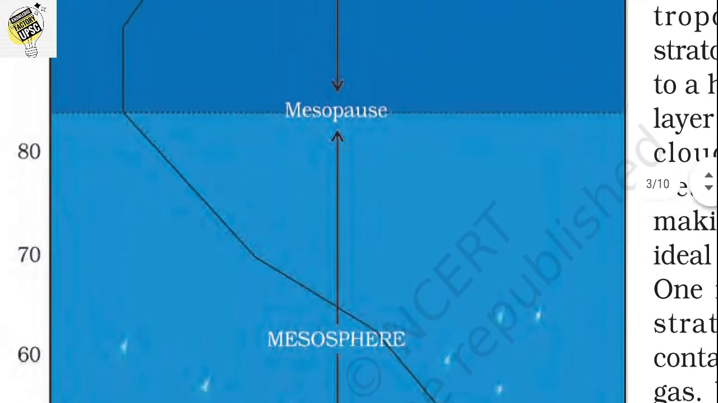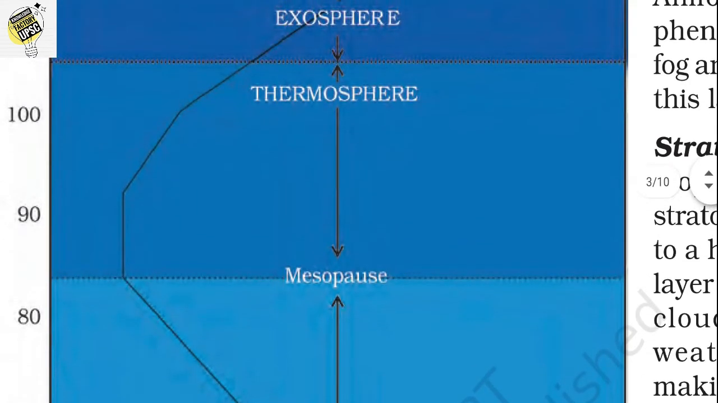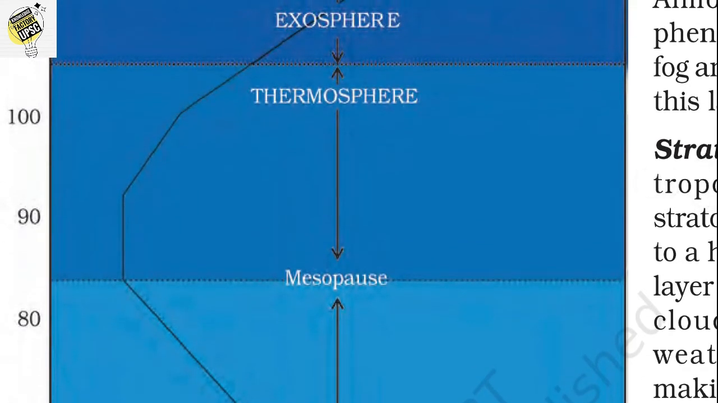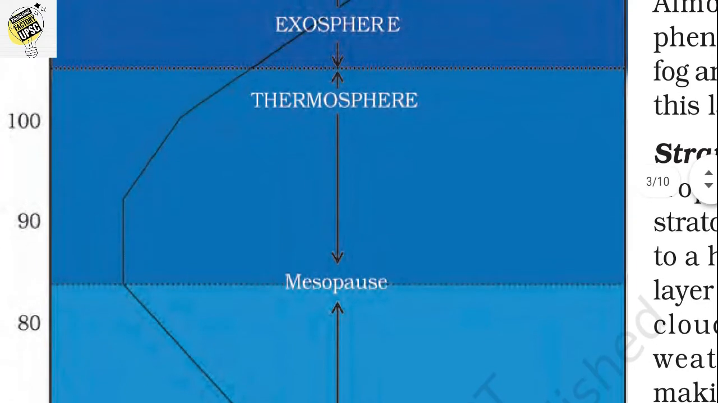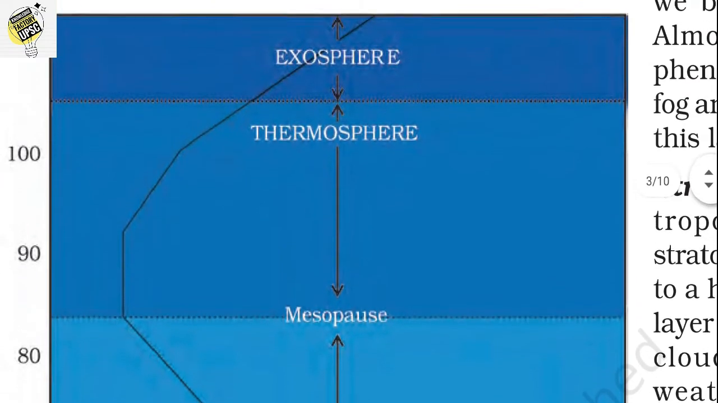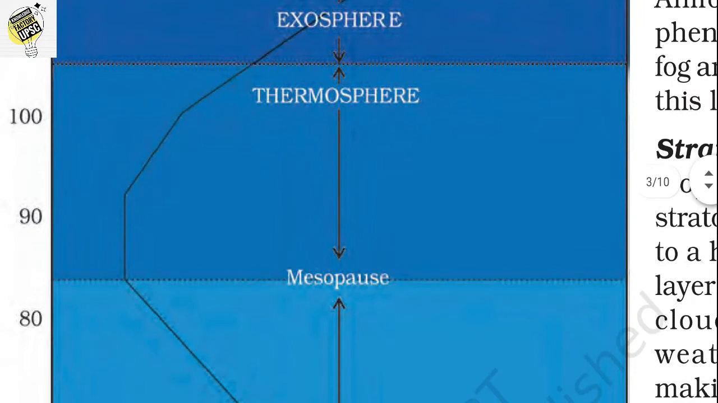So let's look into the thermosphere. In the thermosphere, the temperature rises very rapidly with increasing height. As the height increases, the temperature also increases, and the ionosphere is a part of this layer which extends between 80 and 400 kilometers. So here we can find that in the thermosphere there exists the ionosphere, and what is the use of this ionosphere?